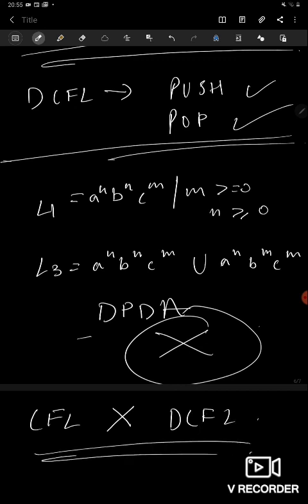DCFLs are closed only under complementation and inverse homomorphism, which we will not discuss right now.